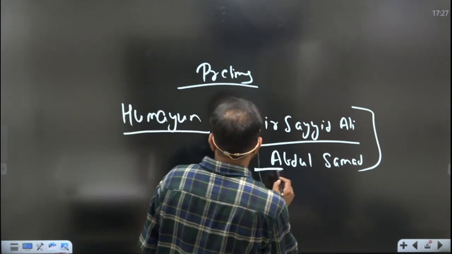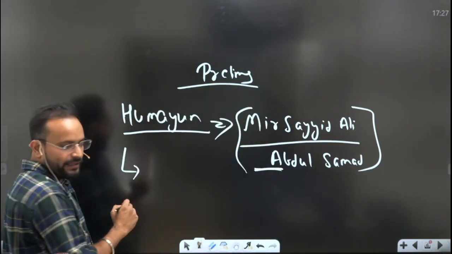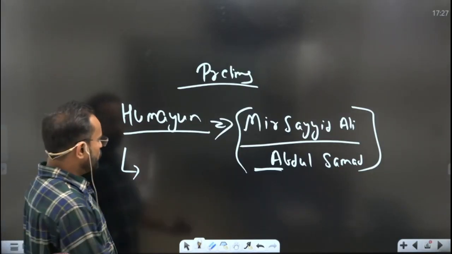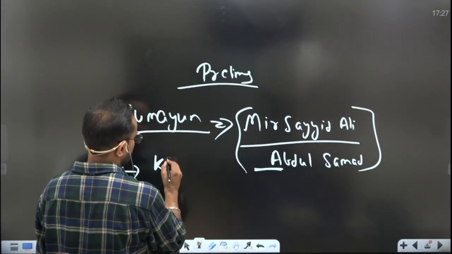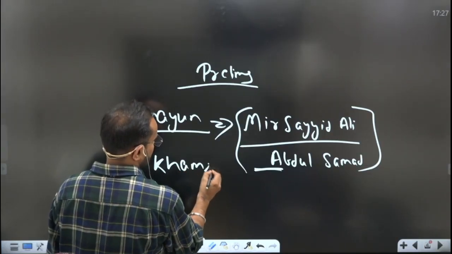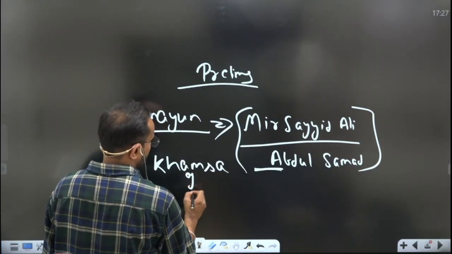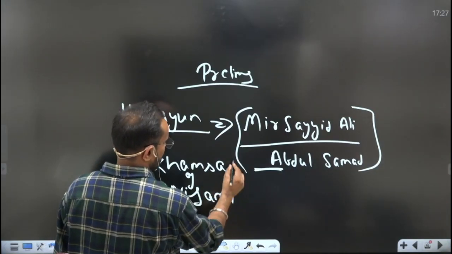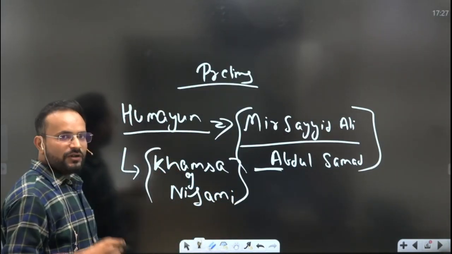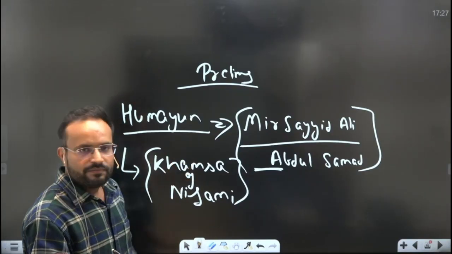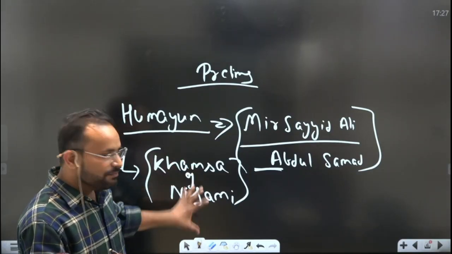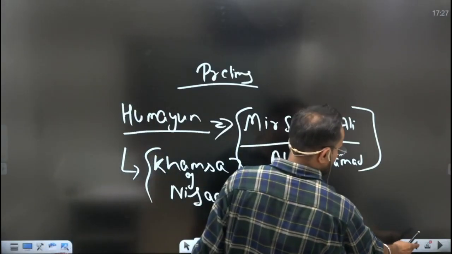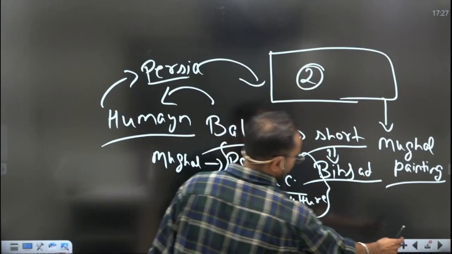Okay. And a very famous painting is attributed to Humayun's era, that is Khamsa of Nizami. So in the prelims, you could have a question where this particular term may be given, for example this PYQ question I will show you.